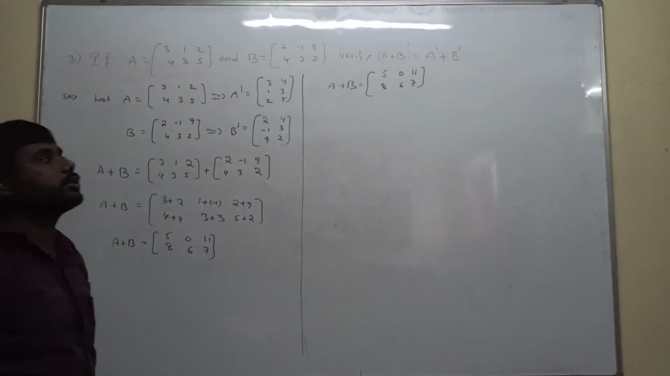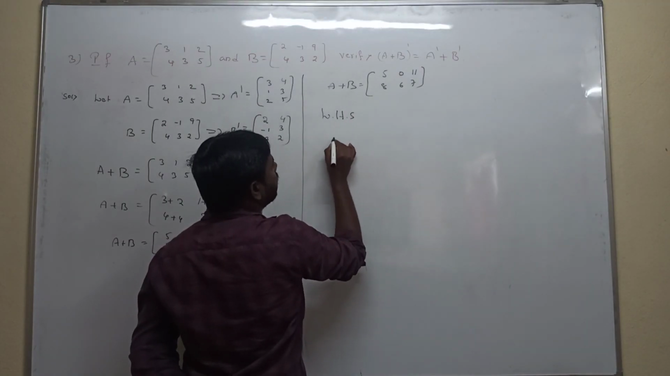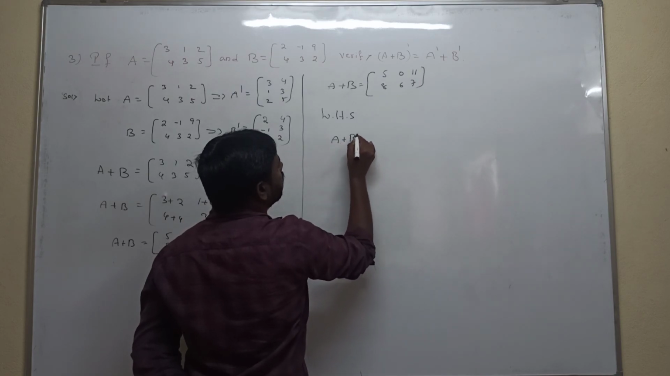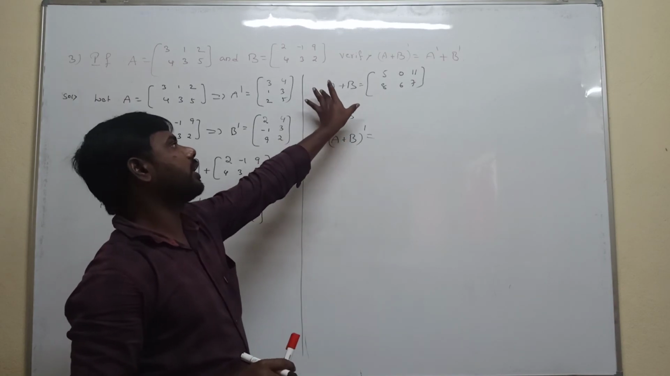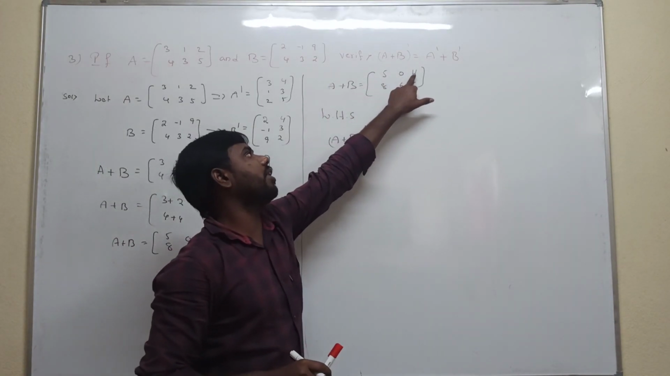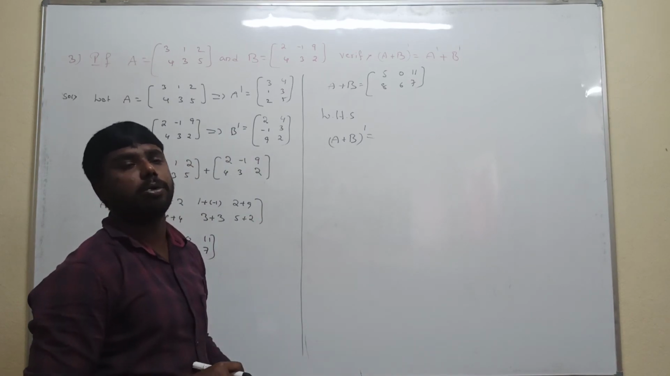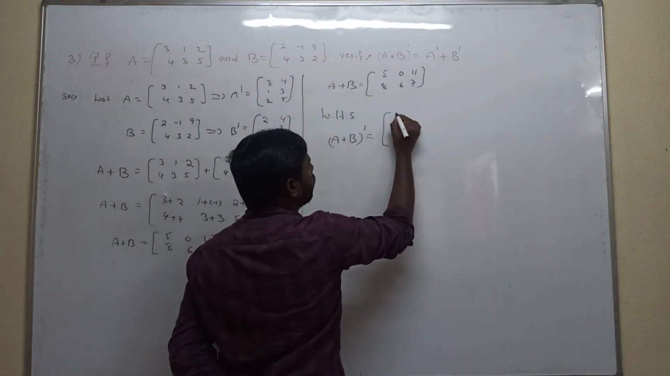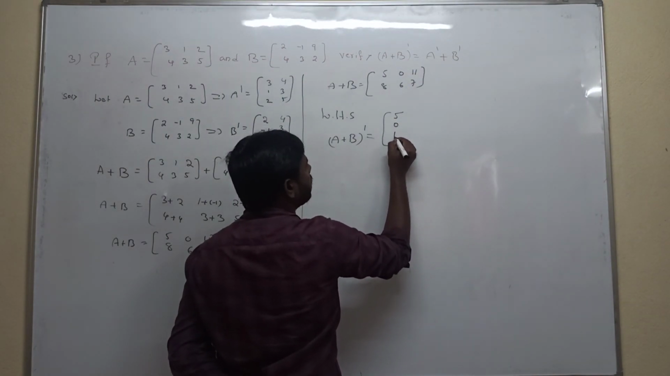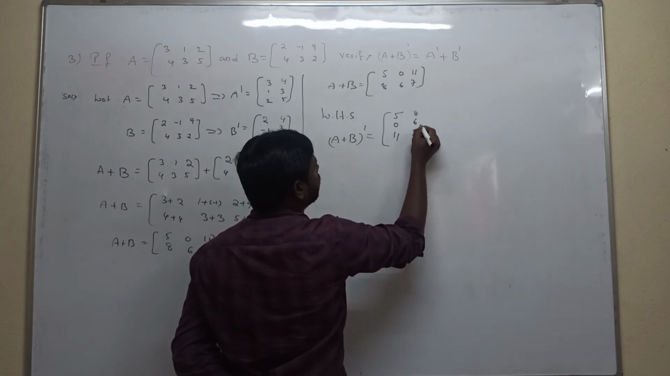What they are asking in the LHS part is to calculate (A plus B) transpose, the transpose of the A plus B matrix. So now the A plus B matrix is [5 0 11; 8 6 7]. To calculate its transpose, the first row is replaced with the first column, 5 0 11, and the second row is replaced with the second column, 8 6 7. So the LHS part we got.